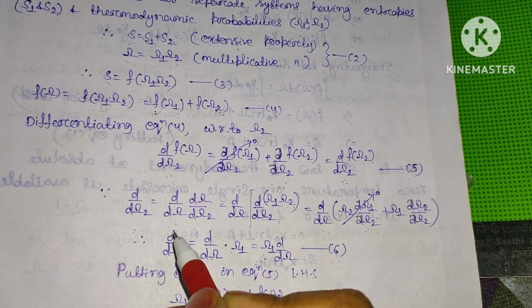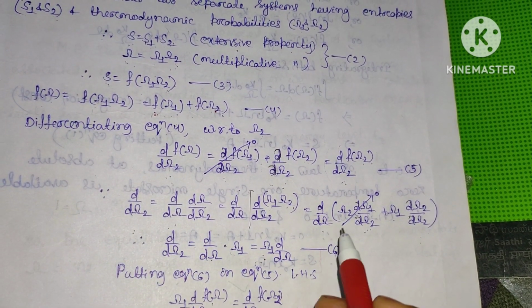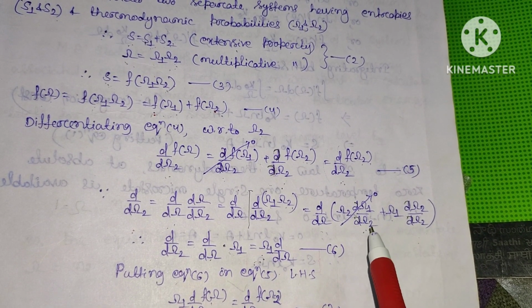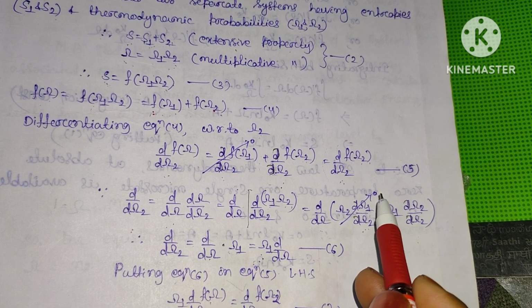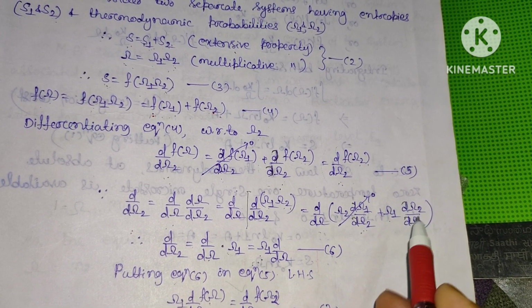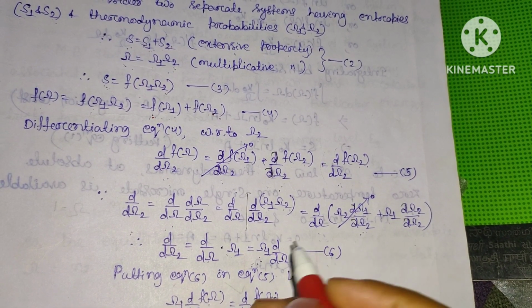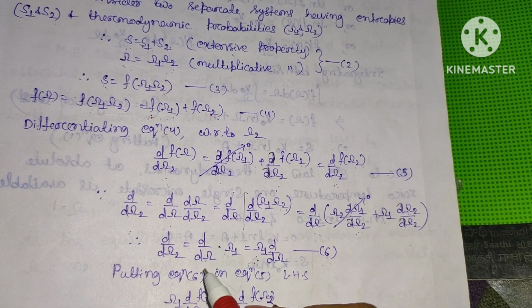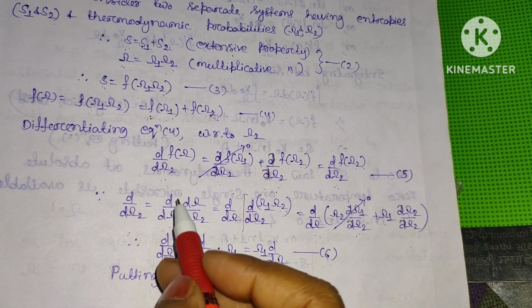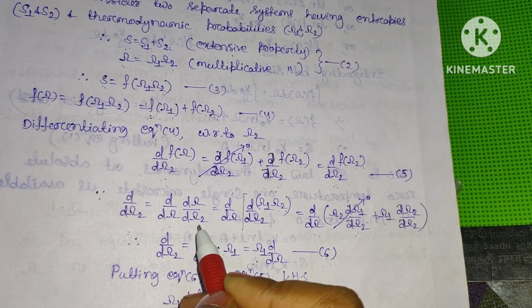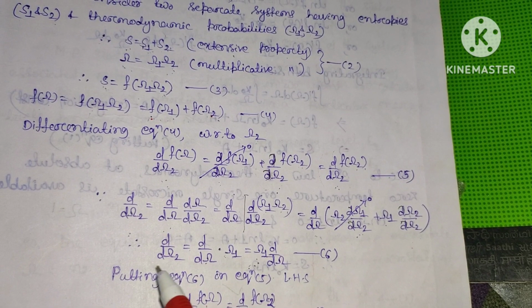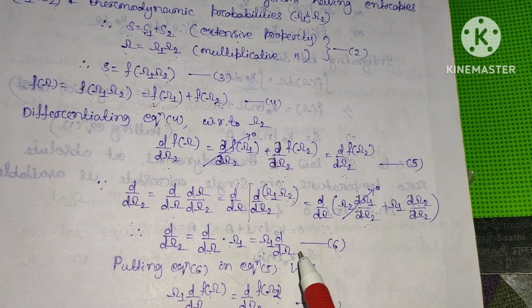Clear? So d by d omega 2 will be equal to d by d omega of, you can see here, this is omega 1 with respect to omega 2, so this term goes to 0. The remaining will be omega 1, because this term goes to 1: del omega 2 by del omega 2, this is 1. So the remaining is d by d omega into omega 1. So we can write d by d omega 2 will be equal to omega 1 into d by d omega.